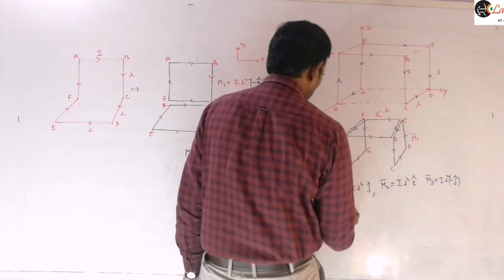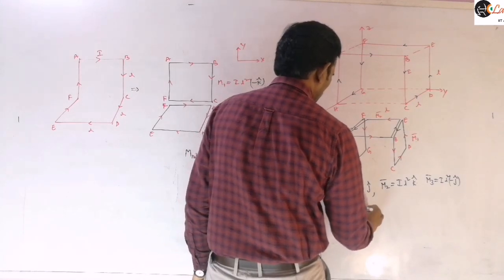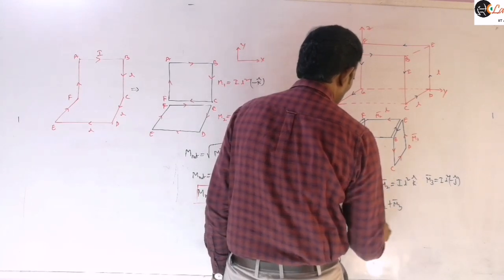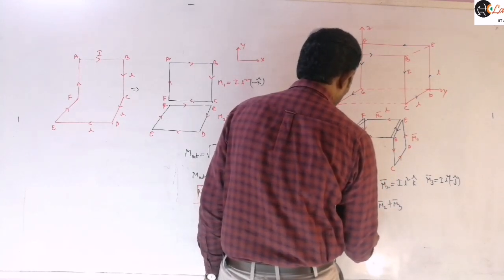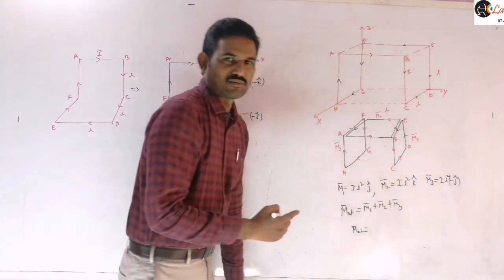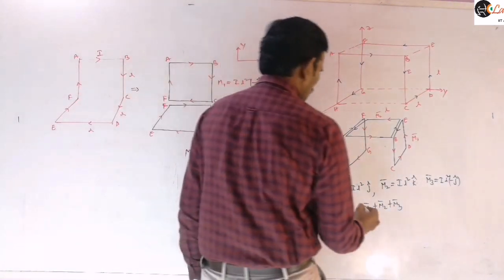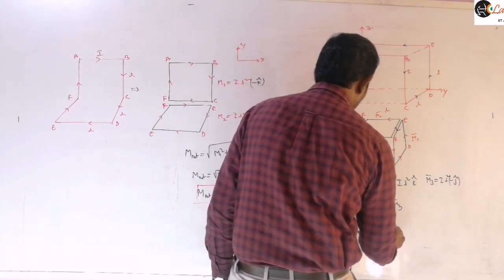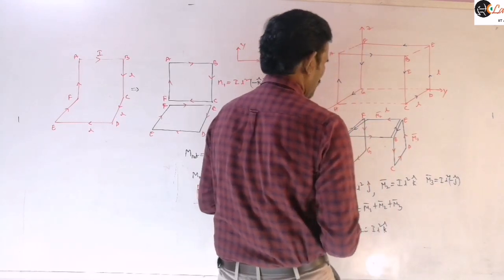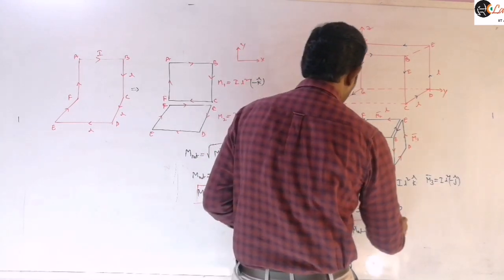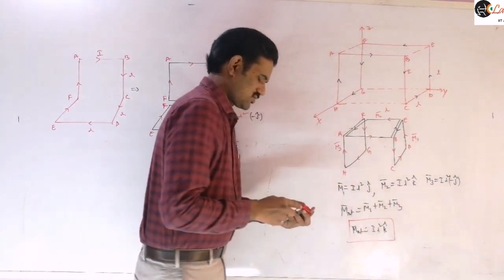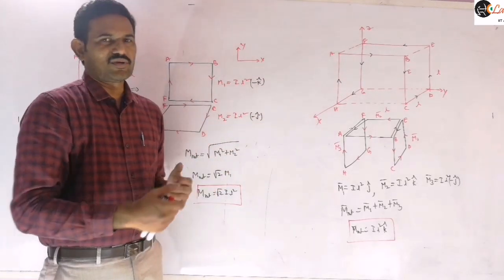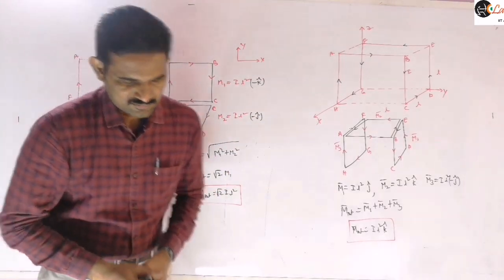Therefore this net magnetic moment will be the sum of all these magnetic moments, m1 bar plus m2 bar plus m3 bar. So m1 and m3 will cancel each other because they are equal and opposite. So this value will be I into L square into k cap. It is the net magnetic moment vector of this given loop. So is it clear? Sometimes, according to the given situation, you can assume the conductor is a closed loop, whenever that situation is not given.